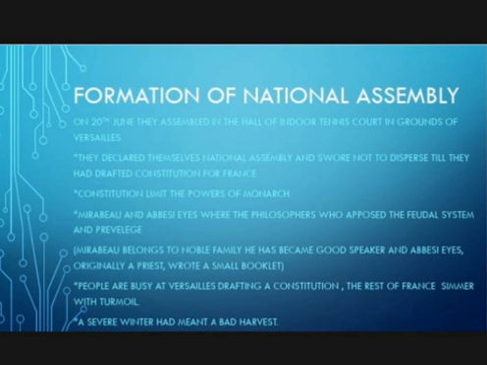The whole people assembled in a hall of an indoor tennis court at Versailles. They declared themselves the National Assembly and swore that until they established a drafted constitution for France, they would not leave this place. They took an oath in this tennis court.